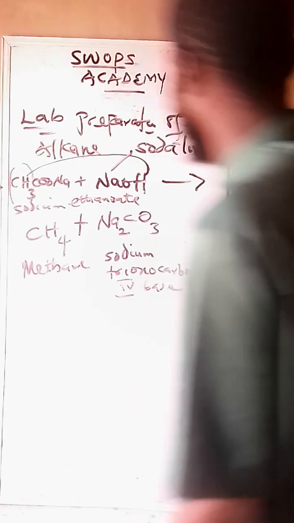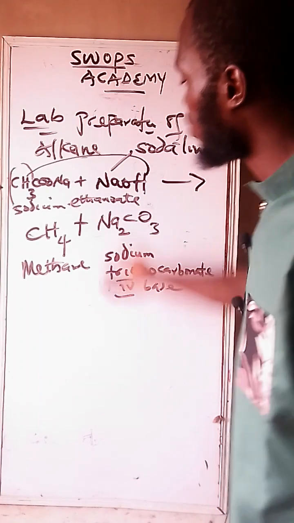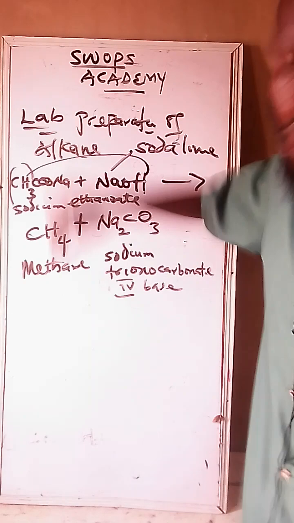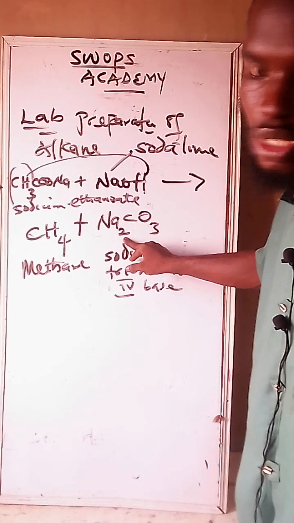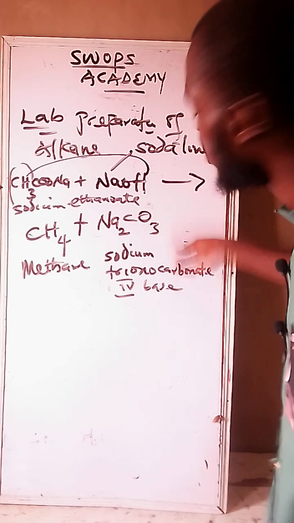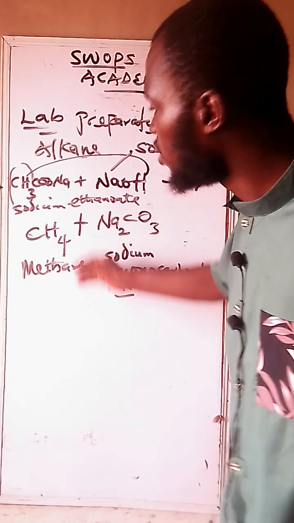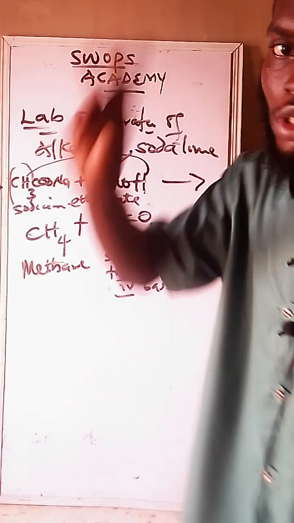Another question that JAMB might still ask is that the addition of Na2CO3, sodium trioxocarbonate(IV), to the alkane family results into what? Results into how many products?